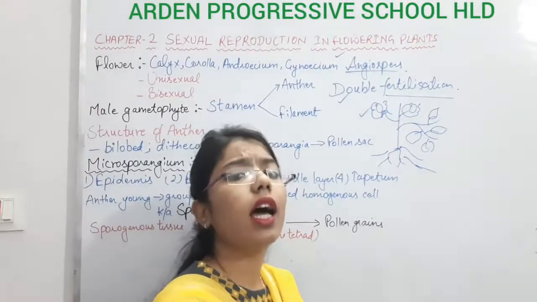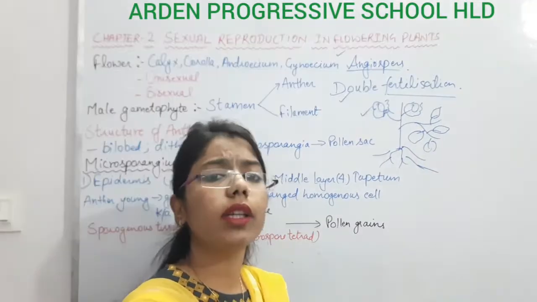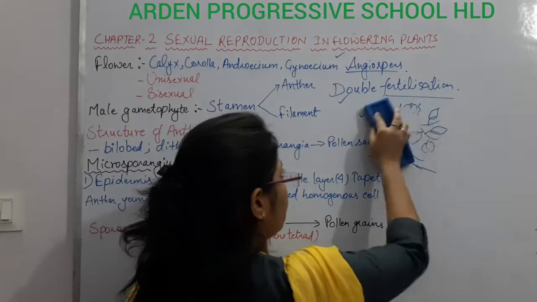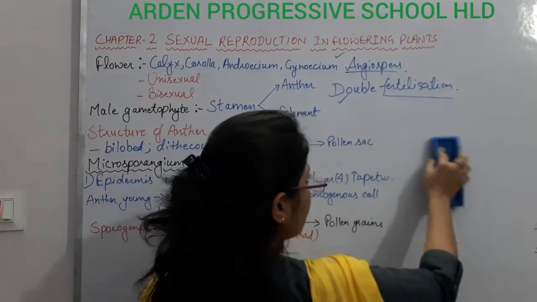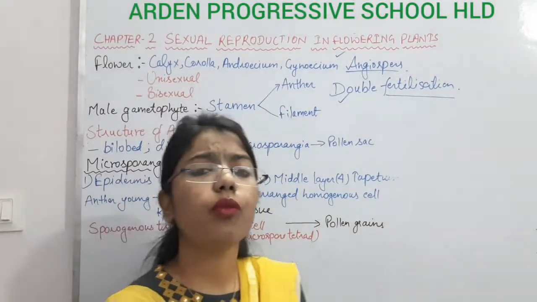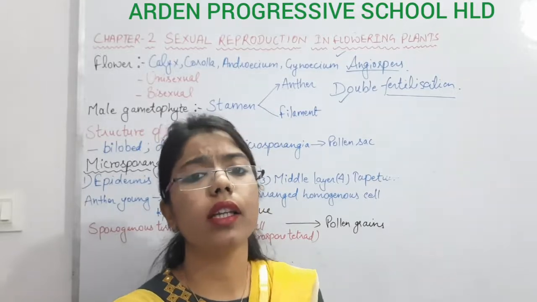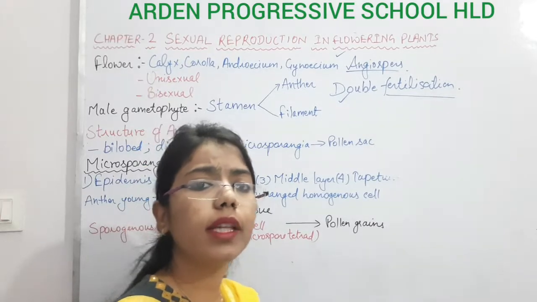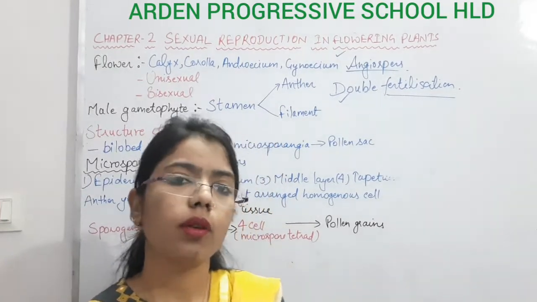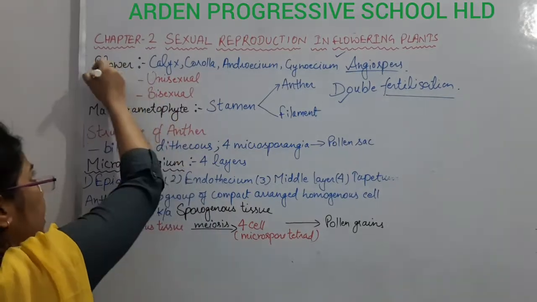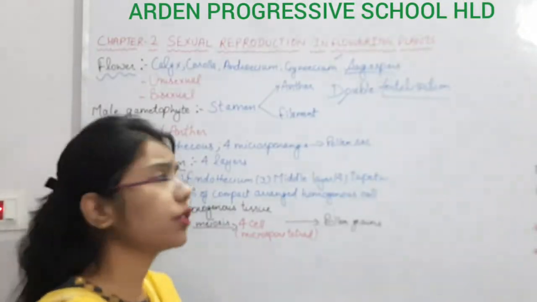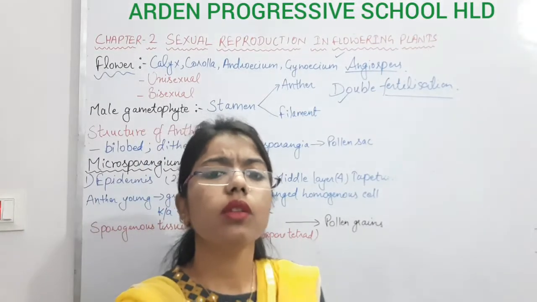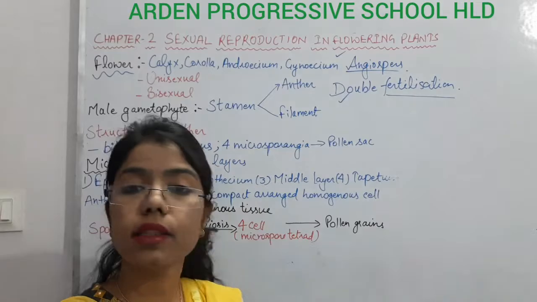What is a flower? How does it look? What is the particular anatomy of the flower? Here, if I draw the structure of a simple flower, we can see that in any flower there will be reproductive structures, the male reproductive unit as well as the female reproductive unit. So in flowers, how many structures do we have? Calyx, corolla, androecium and gynoecium.